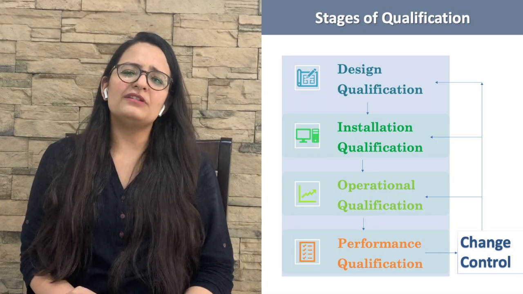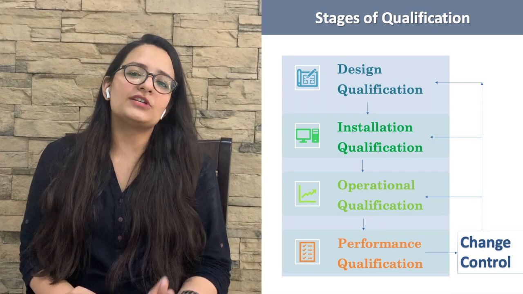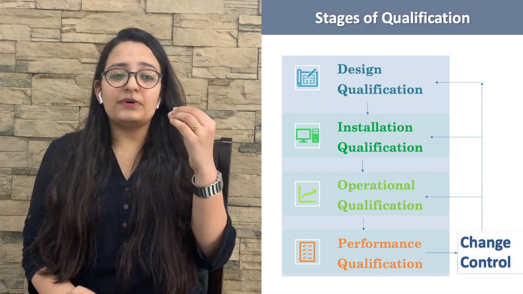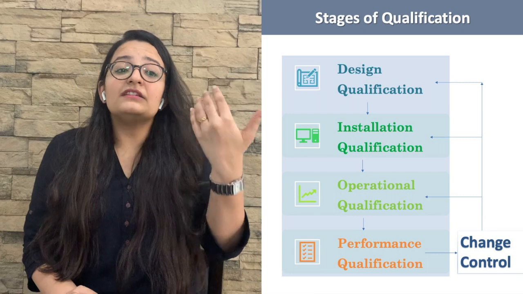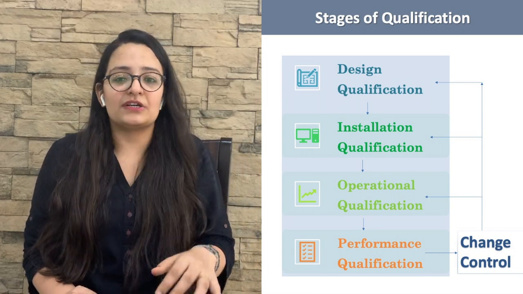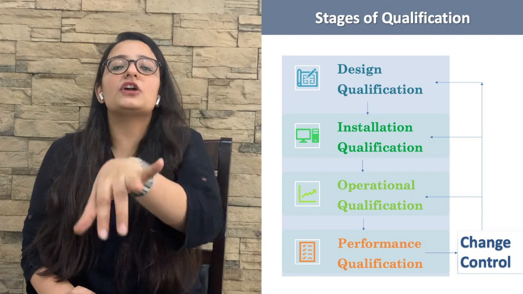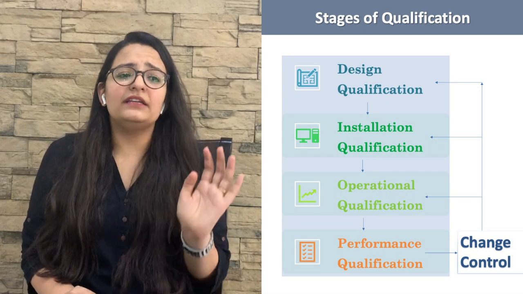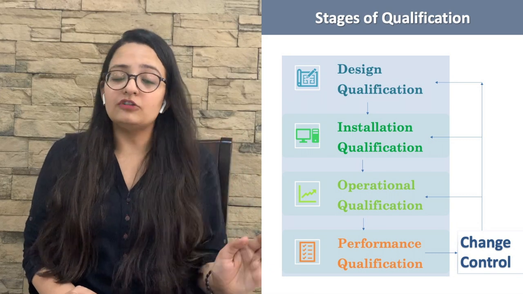So one question arises: what is change control? Change control is when a change is made in any process or procedure, it is reported as a change control procedure, and that is approved by the company or authority.